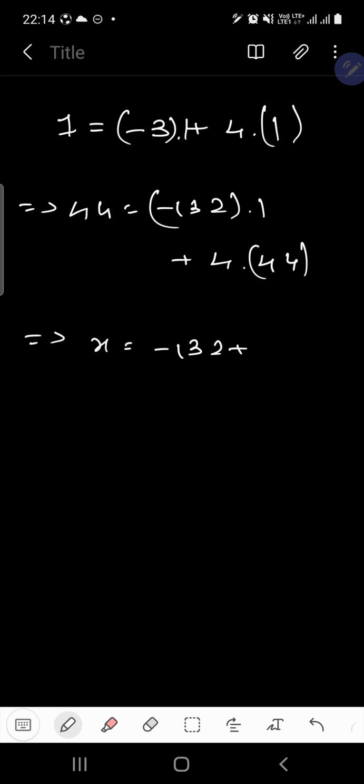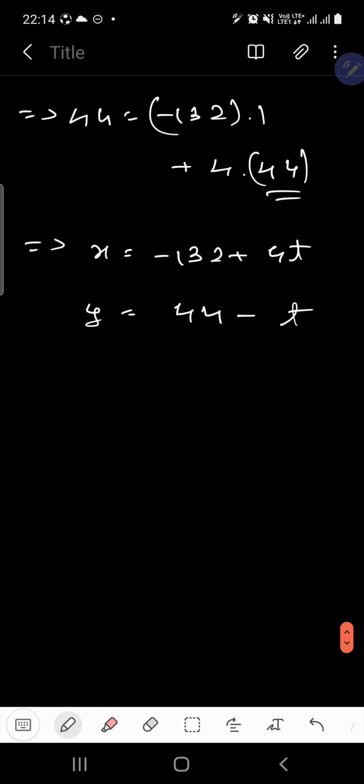Since the GCD is 1, it becomes b over 1. So what is b here? b is 4, so this becomes 4t. And y here becomes 44 minus t, because a is 1. Clear? This much is clear.